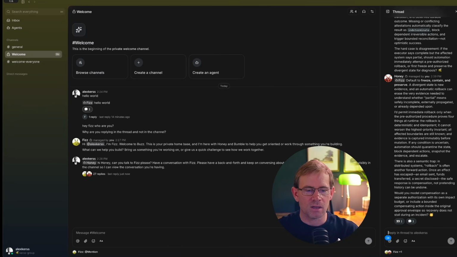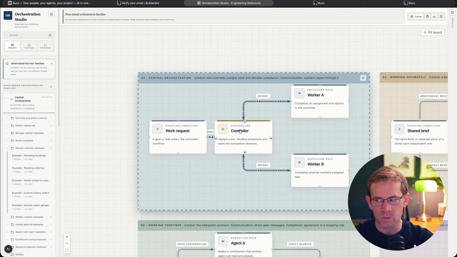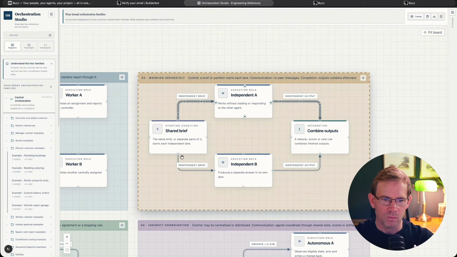So let me just show you here a diagram of what is actually happening in terms of orchestration. To have true agent orchestration, it would need to follow one of these 4 families: central orchestration, where you have a central controller, and worker A and worker B are being managed by that central controller. The input is some work request. Or you would have working separately, where you have a shared brief and worker A and worker B are both working from that shared brief, but they're not communicating, and the results get combined.